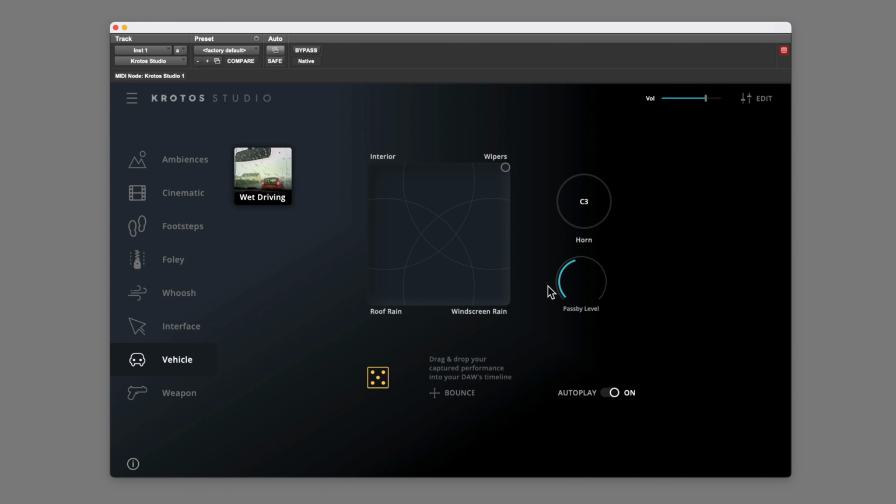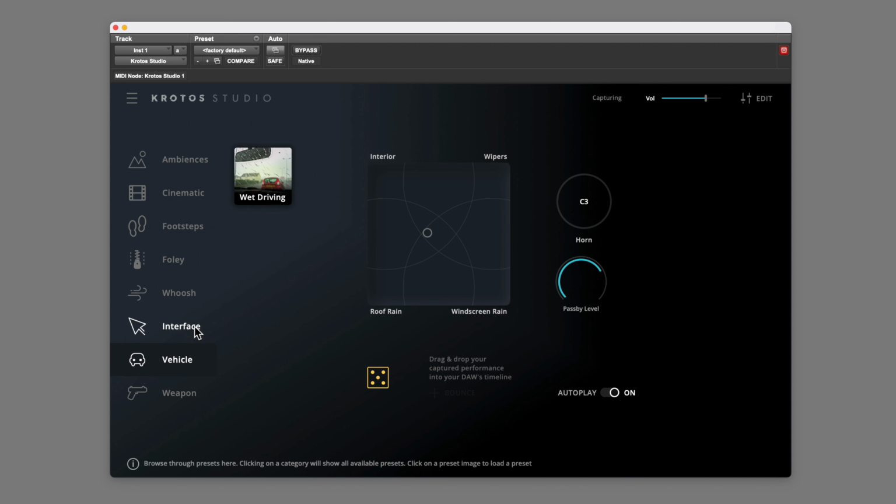If I didn't like those passing car sounds, I could always drop them down in level here. Or I could increase them. Or have any combination of these. And if you hit the C3 key on a keyboard, you can also trigger a horn sound.